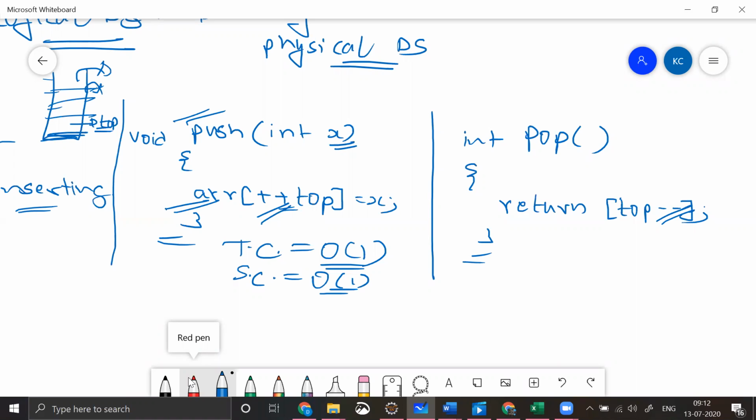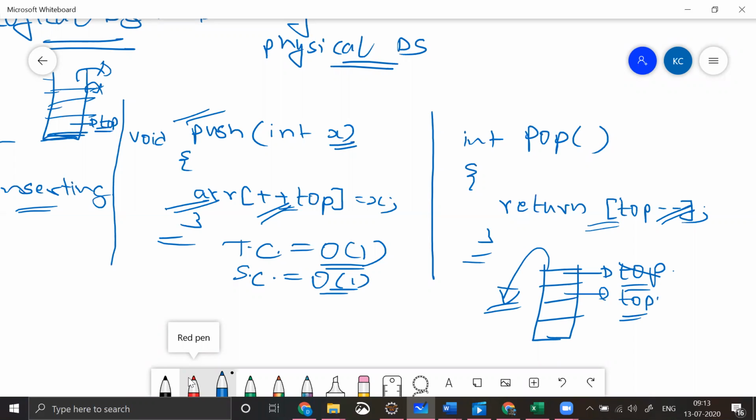So what I'm trying to do over here is, let's say our top is somewhere over here in our simple example. Top is over here. In our pop operation, first you will be returning top, which means you'll be returning this value to the calling method, and then you'll be doing top minus minus. So top will not stay here, but top will become this.